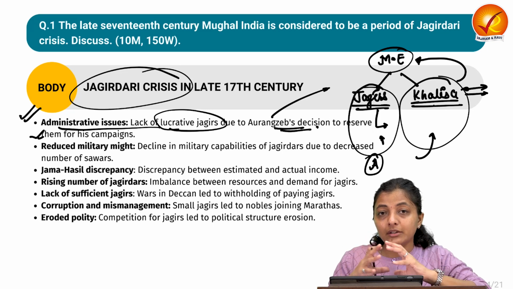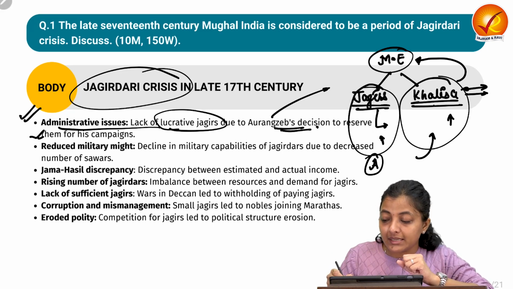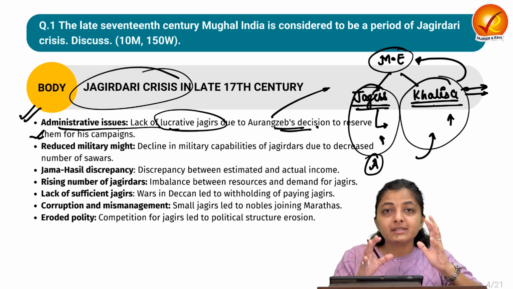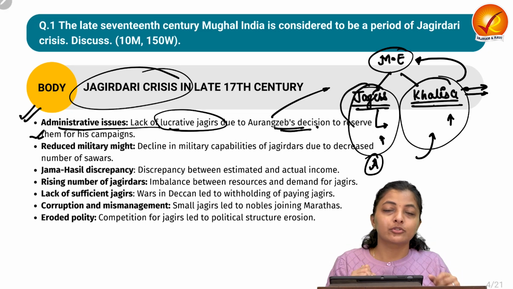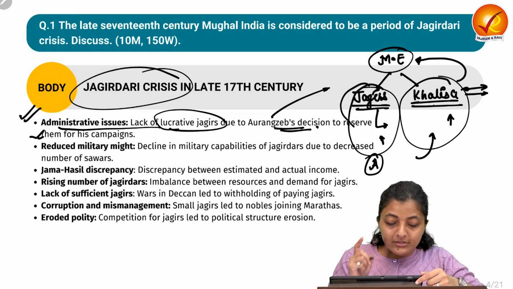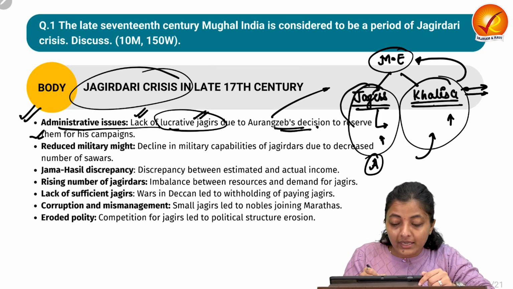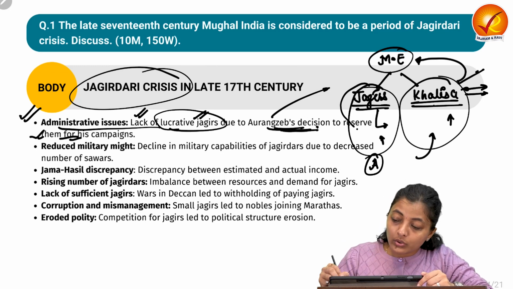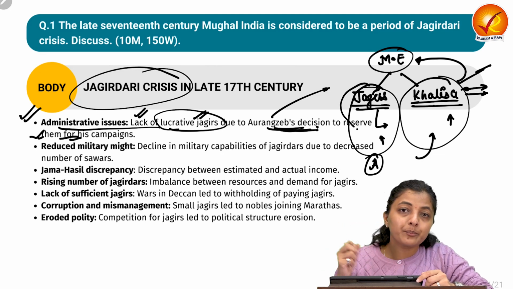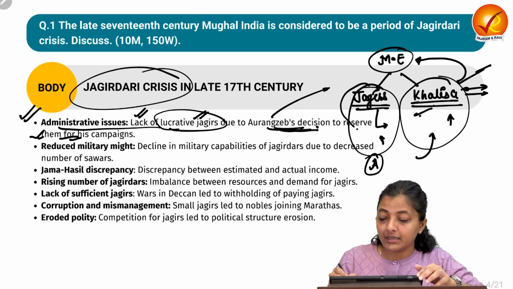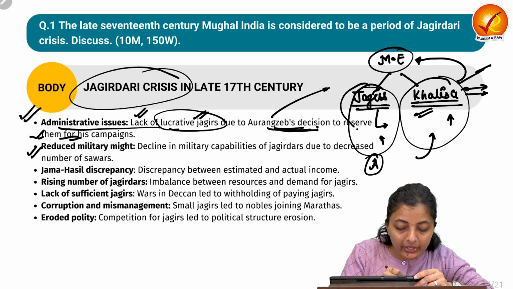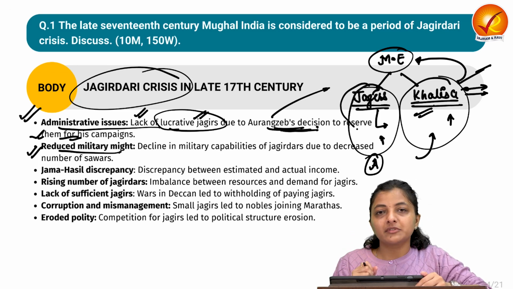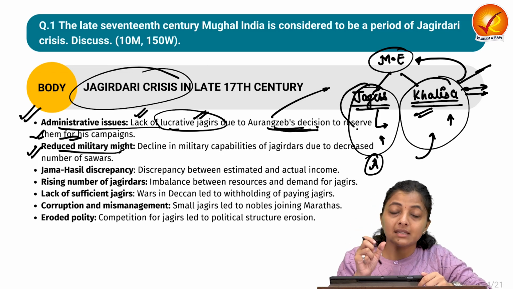So what was the mistake? That newly productive land was put under the Khalisa. From that, no one was generating revenue or taxes. So there was a paucity of productive land under the Jagirs from which to collect new revenue. So this was also the issue: lucrative Jagirs were fewer due to Aurangzeb's decision to reserve them, to show his mightiness in his campaigns, saying see, we have productive land under the Khalisa. Next is about reduced military might. As we have discussed, each Mansabdar had to maintain a contingent of horses and equipment, which were named Sawars.